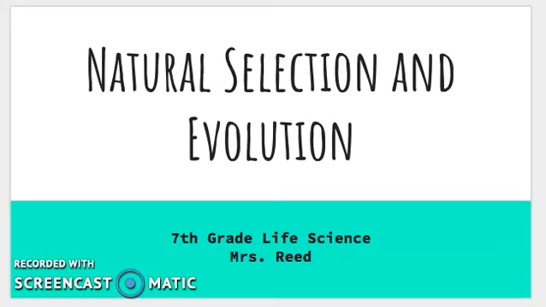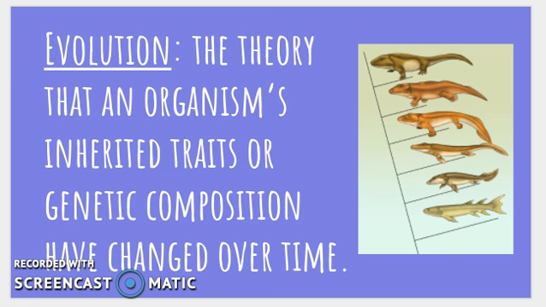In this video, we are going to talk about natural selection and the theory of evolution. So evolution is this theory that an organism's inherited traits or genetic composition have changed over time. I'm sure you've heard of evolution. Many scientists believe that this is how organisms have changed and developed over time. As you can see, this is just an example picture of one organism whose characteristics have shifted and changed because of genetic variation and evolved into pretty much a whole new species over time.